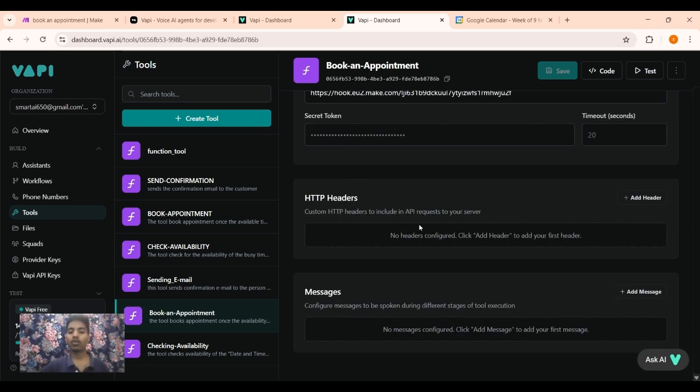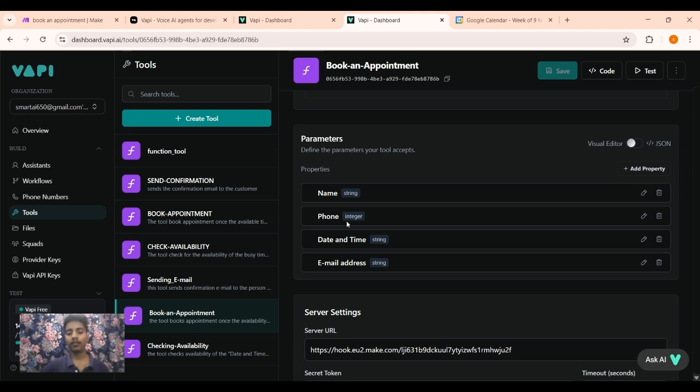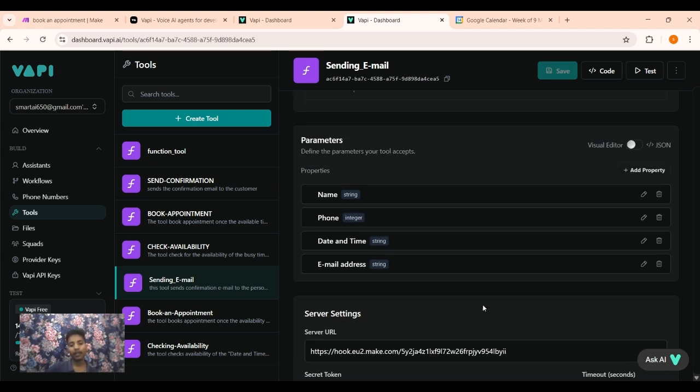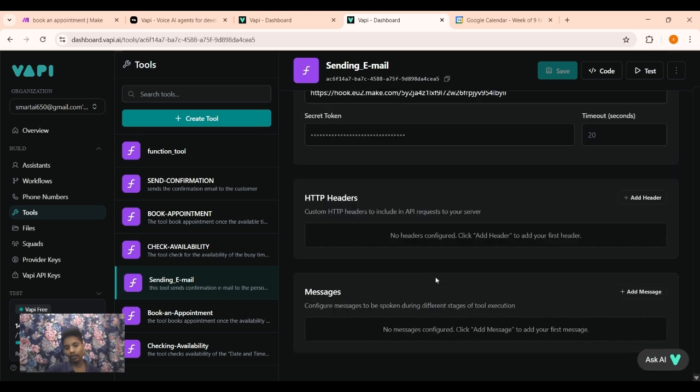Also, make sure you have created the parameters correctly. And then is the sending email tool at Vapi. The tool name is sending email. The tool sends a confirmation email to the person who has booked the appointment, and the parameters for sending the confirmation email are email address, of course, and date and time, and phone and name.